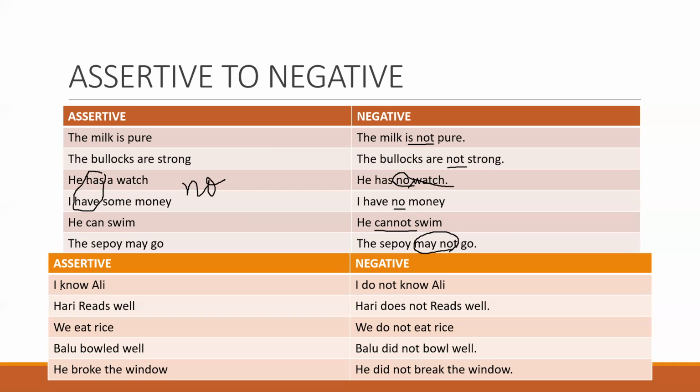Then now, I know Ali. Now you will not write here I know not Ali. No. Here the verb is missing. So what you will write? What do we use with I? Do. You will not use does. You will use do. I do not know Ali, because it is in present tense.